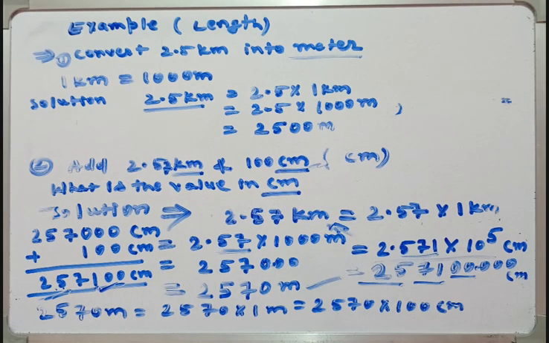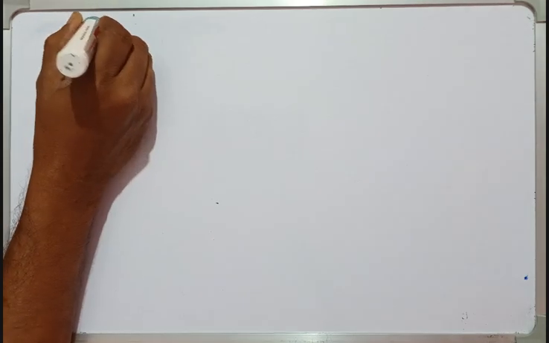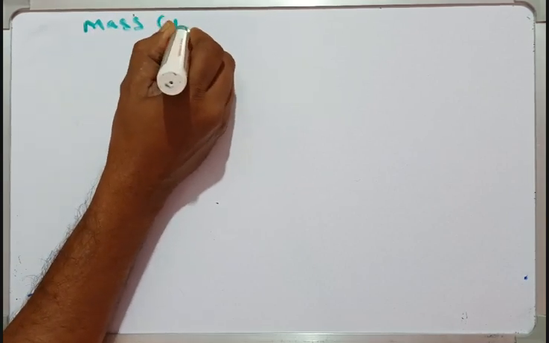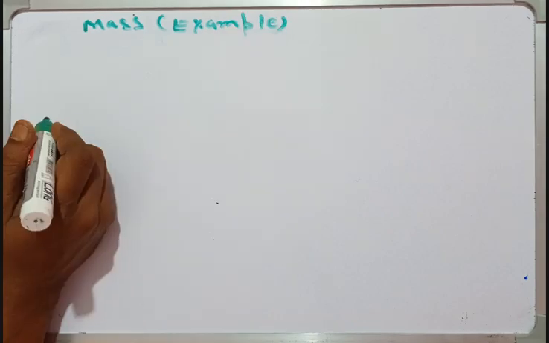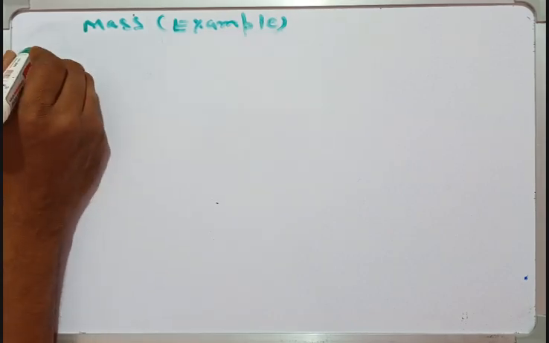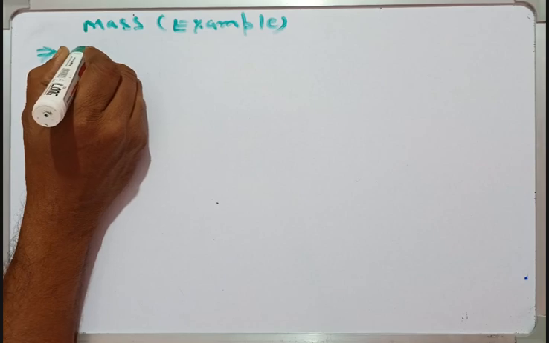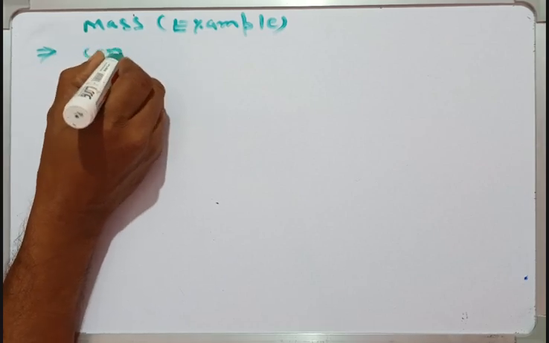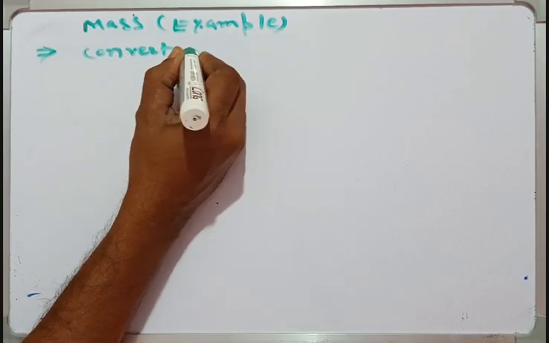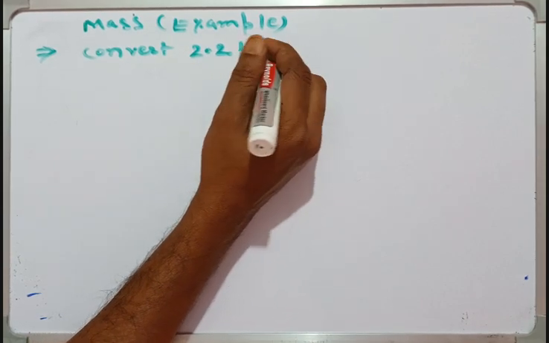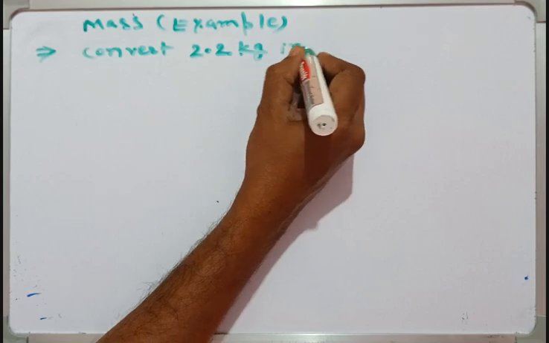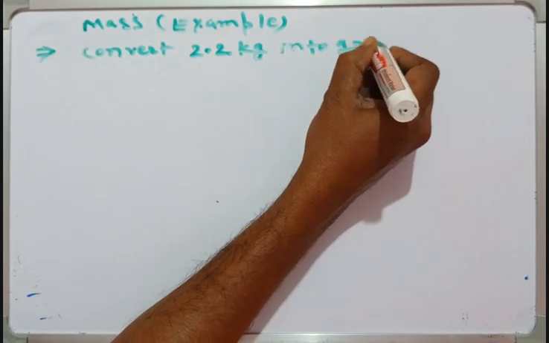Okay guys, now we will take examples on mass. Okay, example. Suppose somebody asked you to convert 2.2 kg into gram.